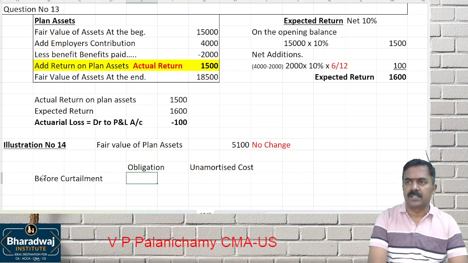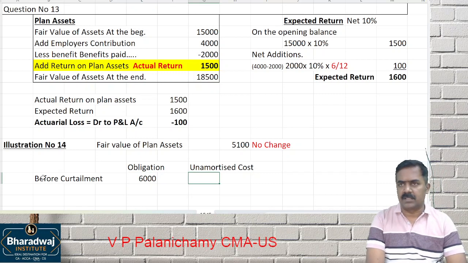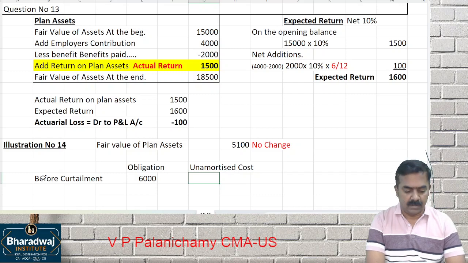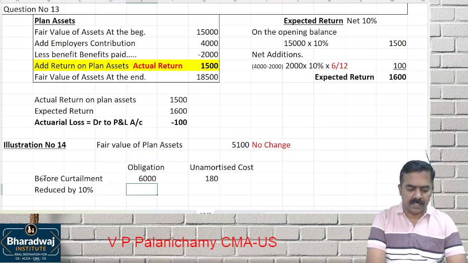Before curtailment, what is the gross obligation given? 6,000. Unamortized cost, that is the cost yet to be charged in the P&L account. What is the cost yet to be charged in P&L account? 180. It is reduced by what percentage? 10%. 10% of 6,000 is 600. On the 180, 10% will be 18.